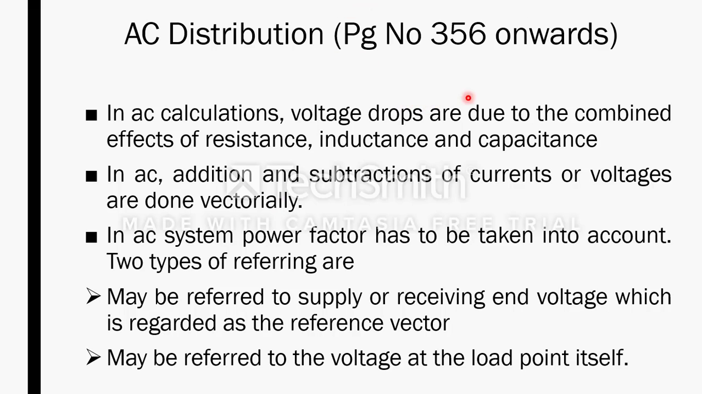Now we will come to the AC distribution. We have DC distribution as well as AC distribution, but we will be seeing mainly AC distribution. In AC distribution, the addition and subtraction of currents or voltages are done vectorially, not arithmetically. In an AC system, power factor has to be taken into account. That is, it may be referred to the supply or receiving end voltage, which is regarded as a reference vector, or it may be referred to the voltage at the load point itself.